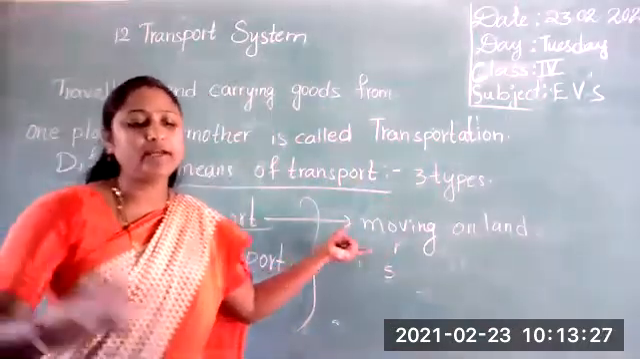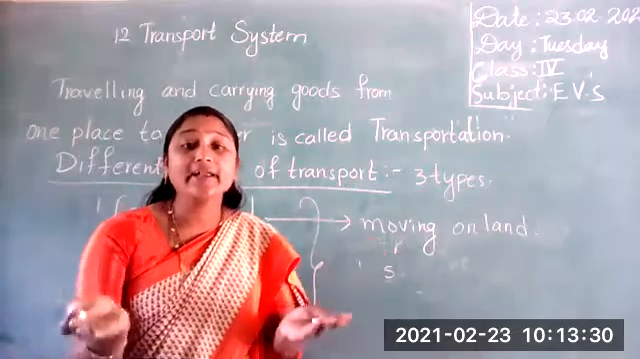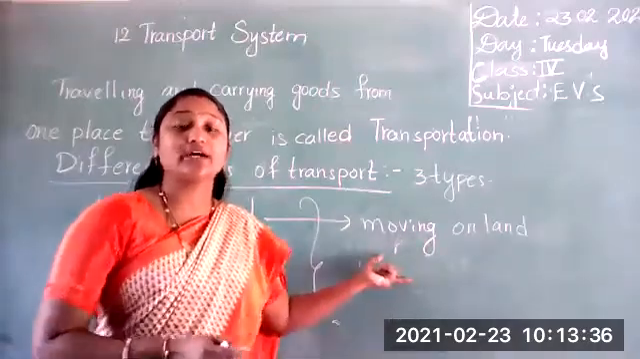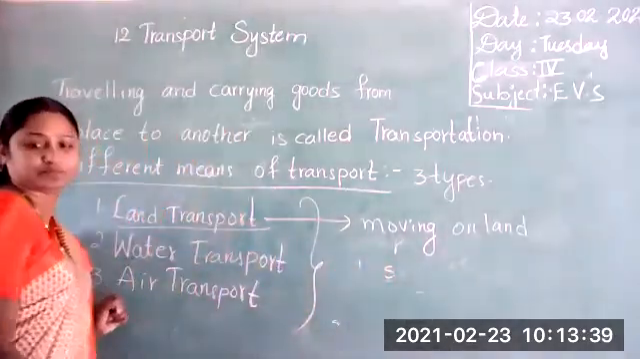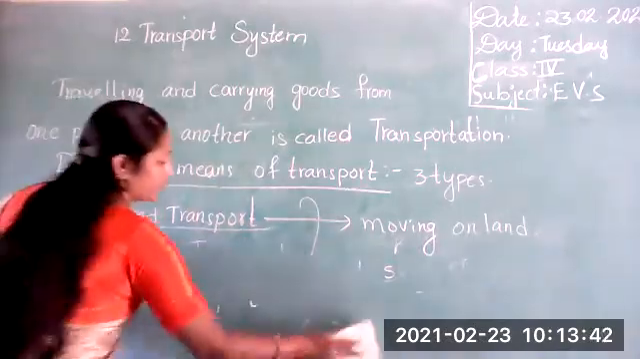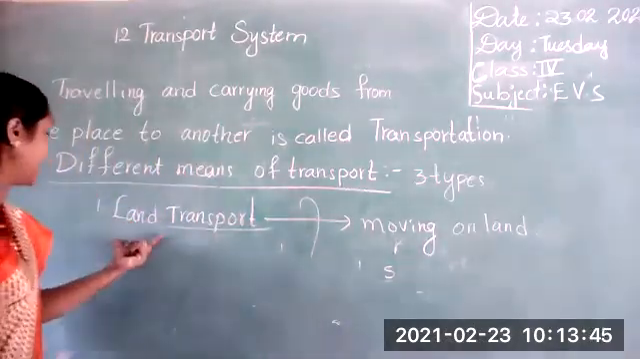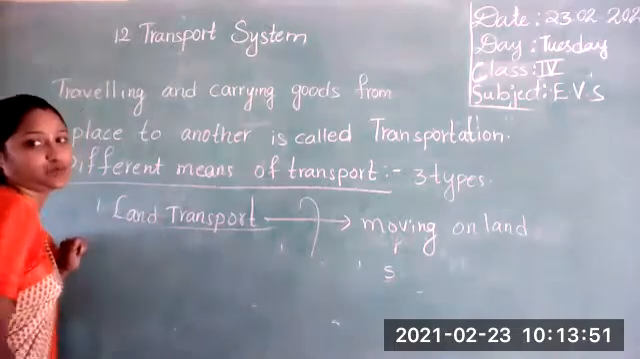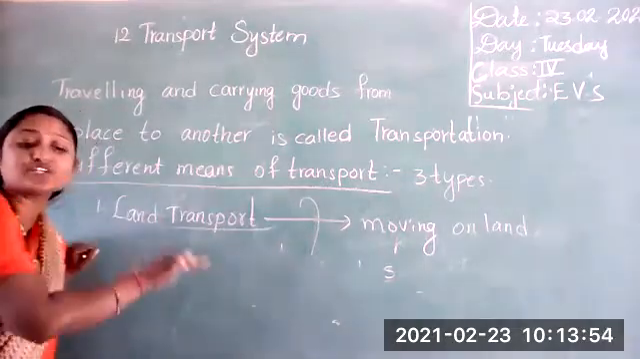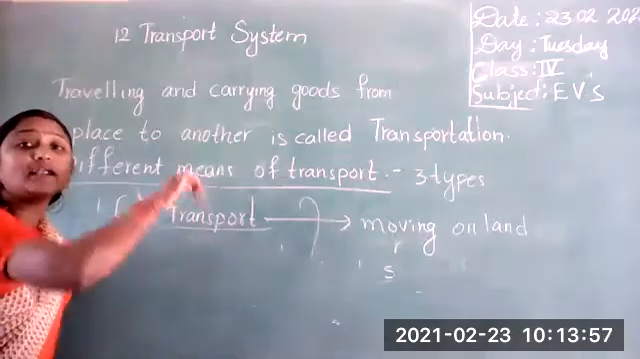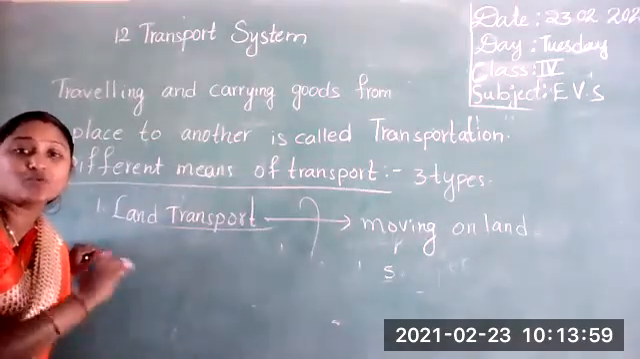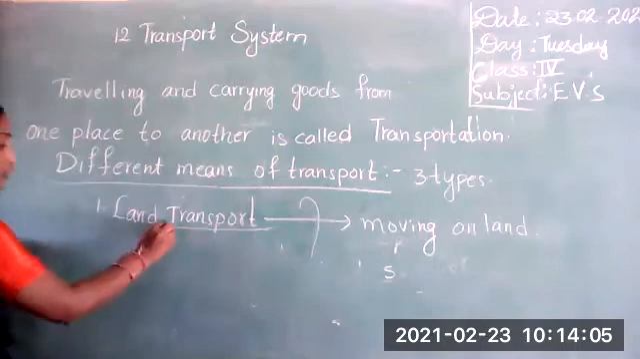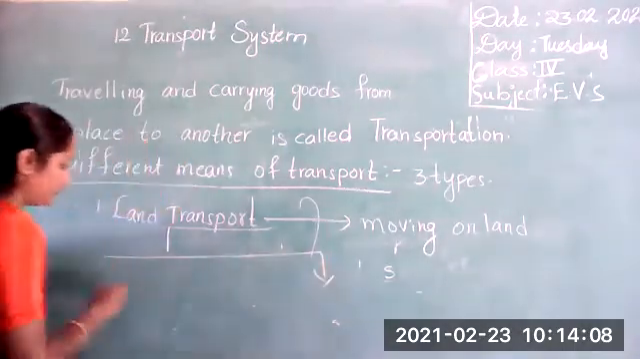You know very well, many examples are there. Moving on land. Land transport can be further divided into three groups. Now here I am going to explain land transport. Land transport refers to vehicles that are moving on land. Did you understand? It is moving on land. Again, it is divided into three groups. Land transport is divided into three groups.